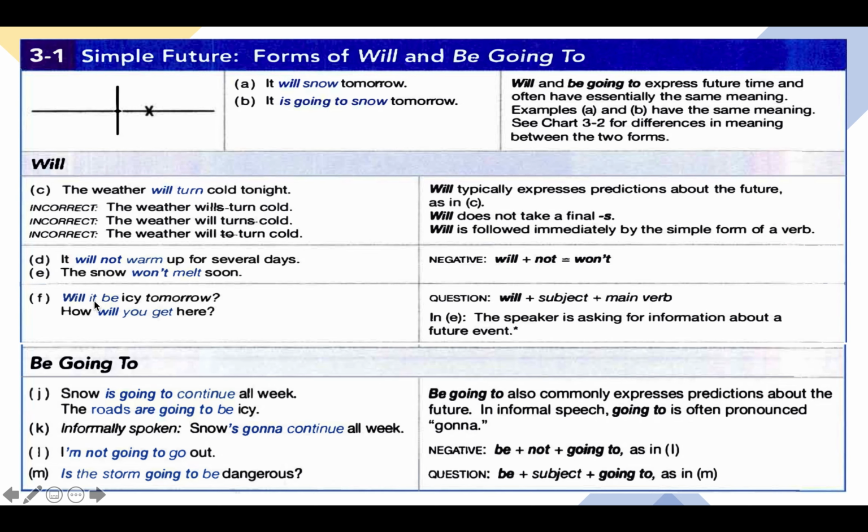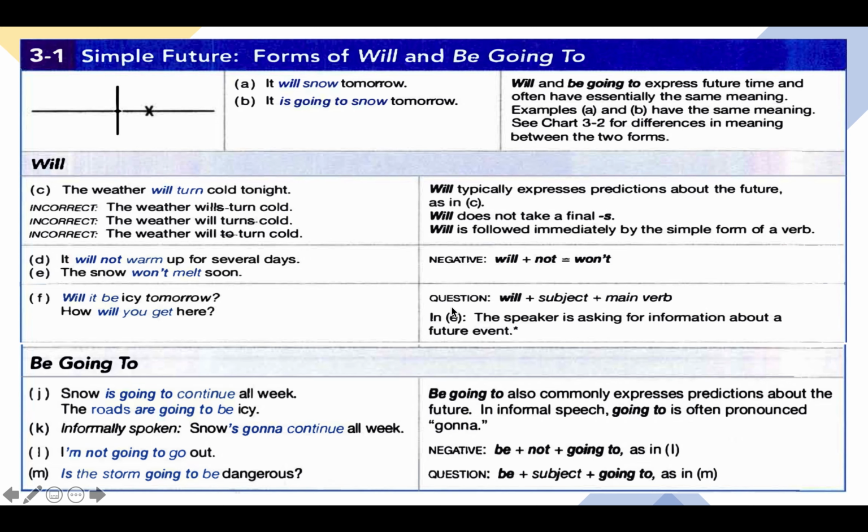Example: will it be icy tomorrow? We have the auxiliary will first, followed by the subject, followed by the simple form of the main verb, be. How will you get here? Will, auxiliary first, subject second, and then the simple form of the main verb, get.